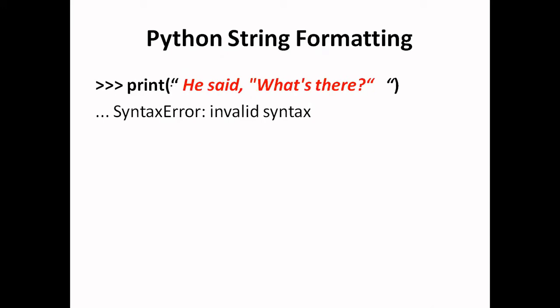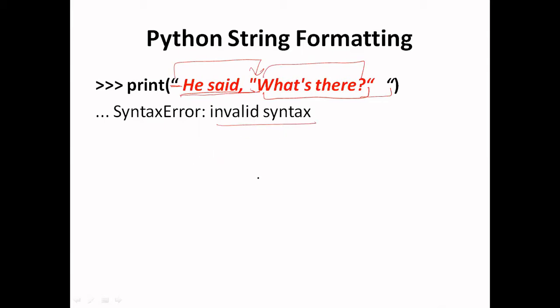Let's see. This string starts with this double quote. As soon as it finds an ending double quote, it will consider that a valid string part. Then the remaining part will become an invalid part, that means this is not a valid part. So here the Python interpreter will complain about the syntax.